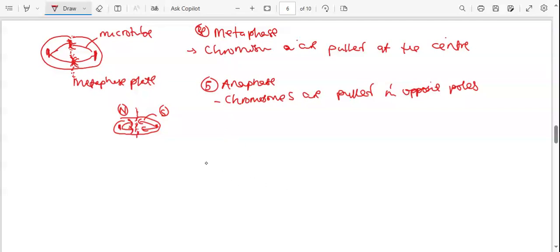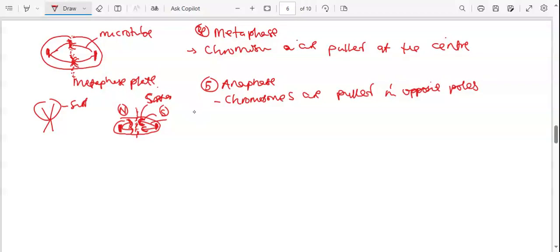So then the poles, now we have seen they have separated. This one is found, let's say, on south, and also this one on south, through the use of microtubules, with reference to spindle fibers. All right, so that's what will happen. Then, apart from that, the pair of sister chromatids separate. That's what we have seen there. We said sister chromatids are these, right? So these are the ones you are able to see. This is a sister chromatid, and this here is a sister chromatid. So the pair of sister chromatids separate.